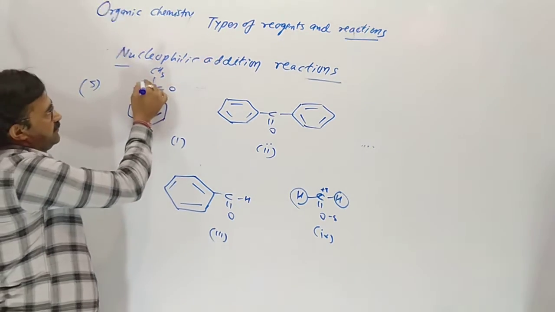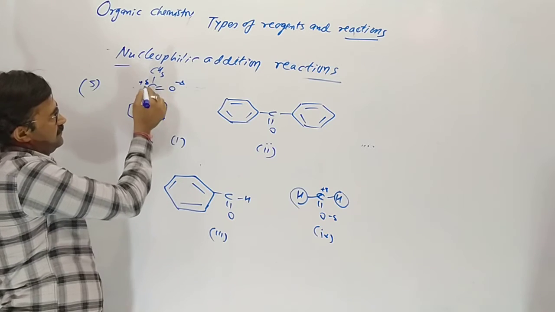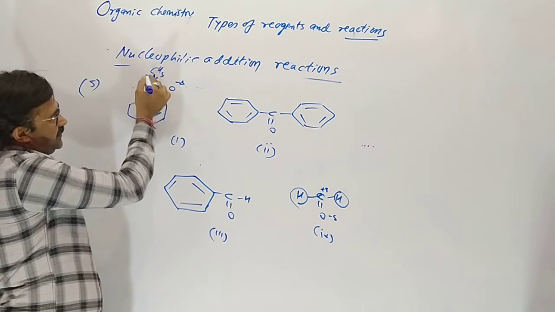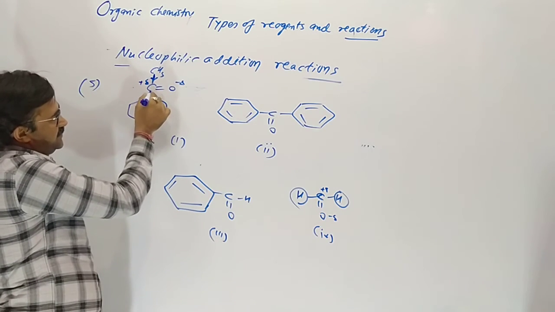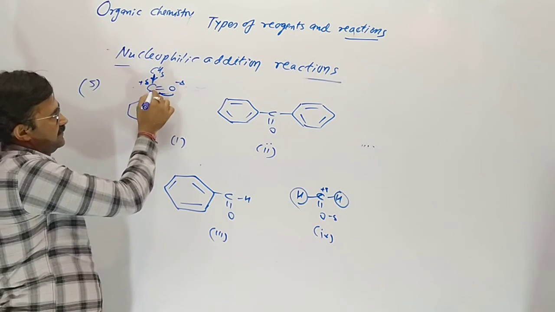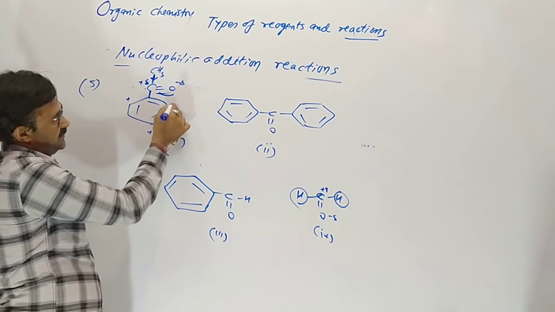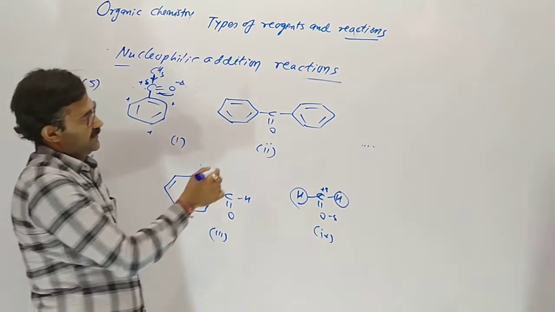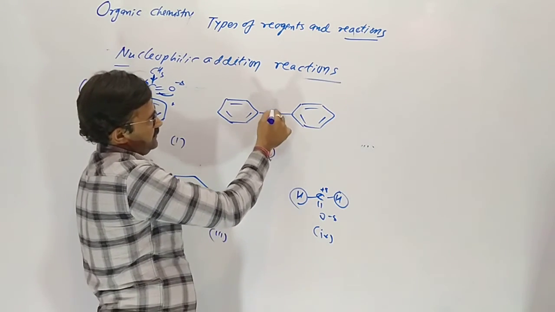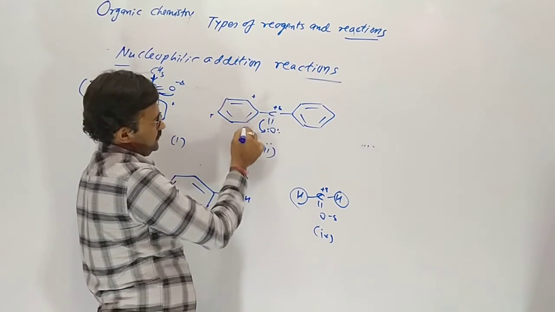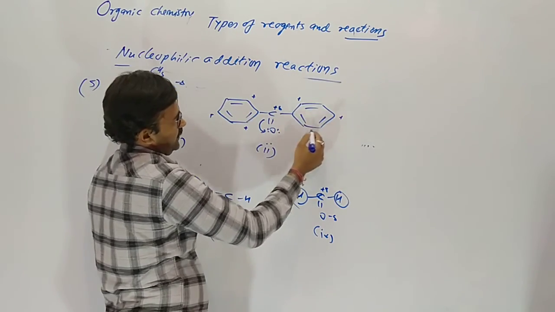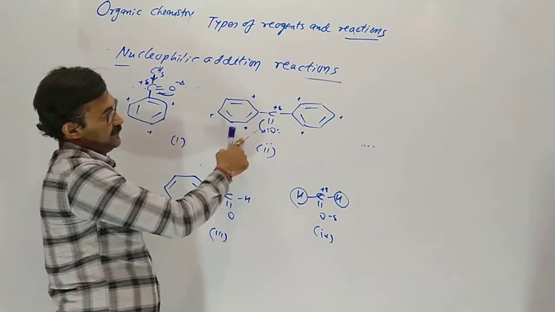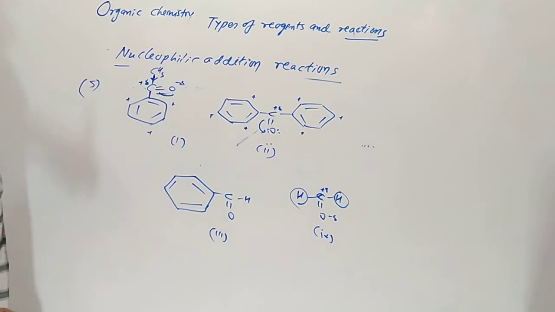Now on this carbonyl carbon there is one donor and one resonating condition. The positive charge changes on 3 places here, and here it moves on 1, 2, 3, 4, 5, up to 7 places.